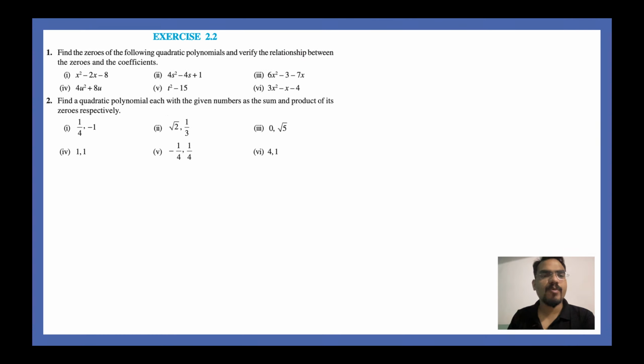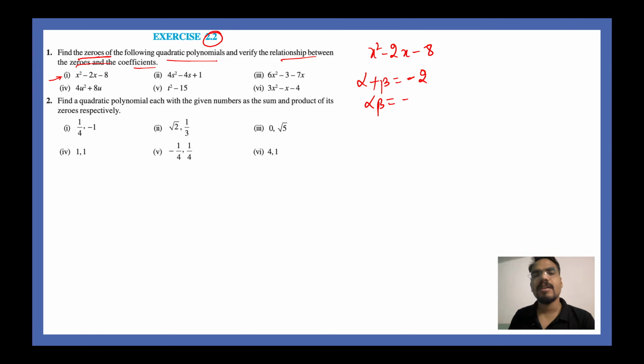Next is exercise 2.2. I'll do a couple of questions and then we will proceed in exercise 2.2. Question is, find the zeros of the following quadratic polynomials and verify the relationship between zeros and coefficients. Let me do this question right here. So I have x square minus 2x minus 8. So according to whatever we have learned so far, your alpha plus beta should be equal to minus 2, right? And your alpha times beta should be equal to minus 8.